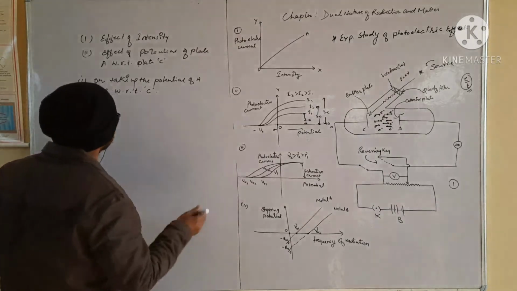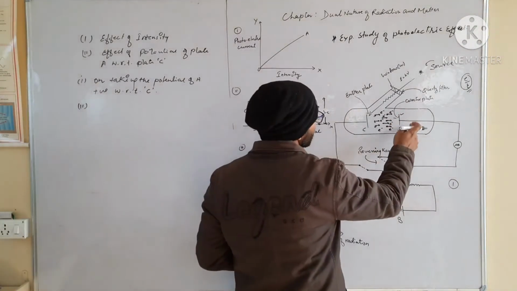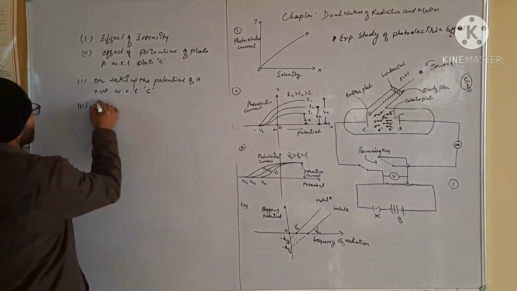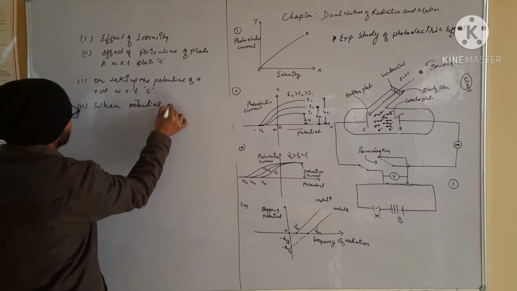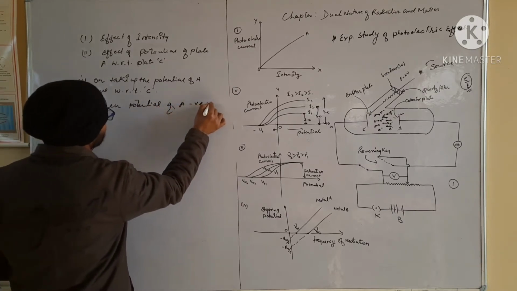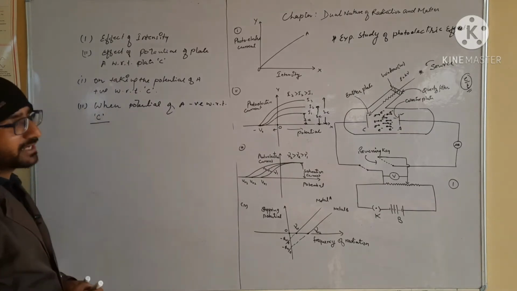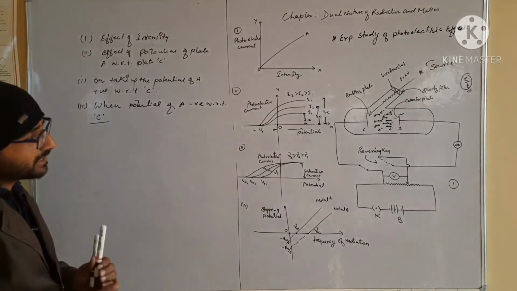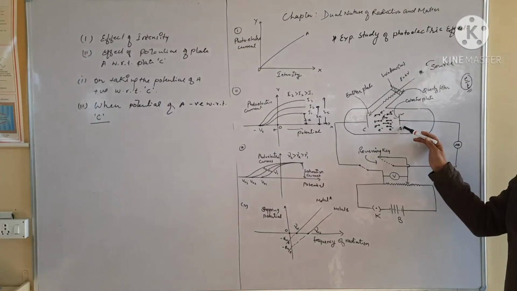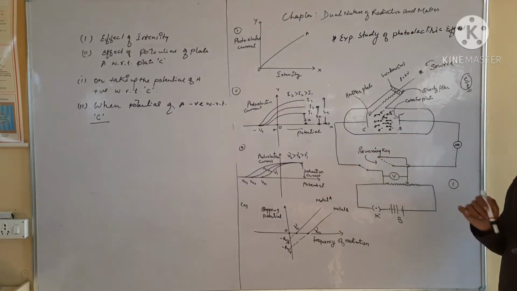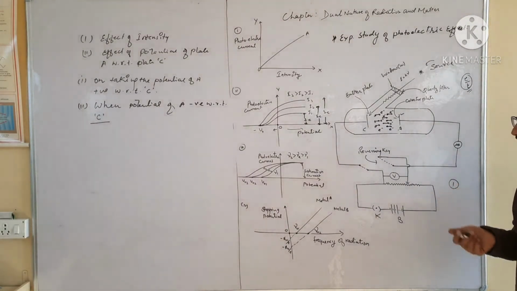Now after the saturation current, we will see the second condition, when the potential of plate A is negative with respect to C. When we put the potential of plate A negative with respect to C, what happens? There is repulsion, which means that when we apply the negative potential, it will decrease the speed of photoelectrons which are moving from C towards A. It means that the photocurrent, the photoelectric current, will also decrease.